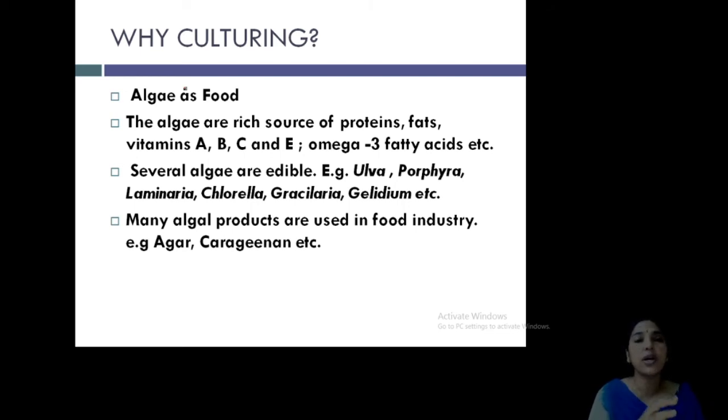Agar-agar is used for culturing plants in the laboratory, tissue culture. It's a medium for preparing tissue culture. Okay. Carrageenan, some other dye materials. So all these are available only after you culture that algae. A single colony of that particular algae is necessary. So that is pure culture. For that we prefer algal culture. Clear? Okay. And for our research also we need algal culture. So these are the reasons why we are culturing algae. The answer to that question.